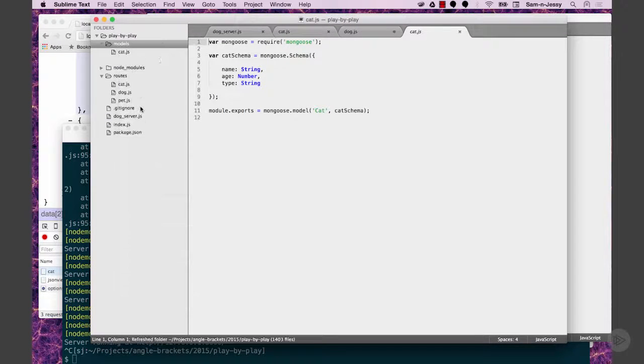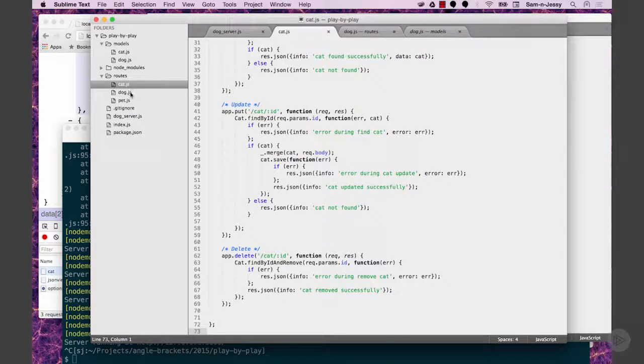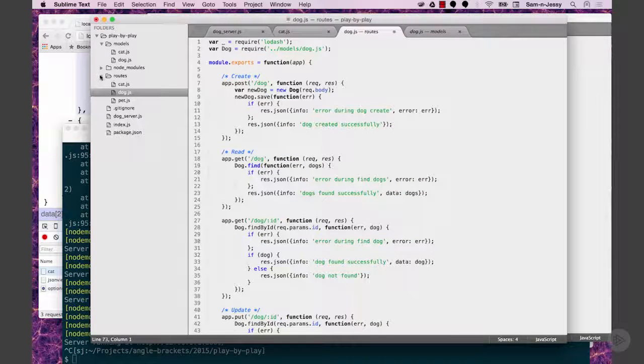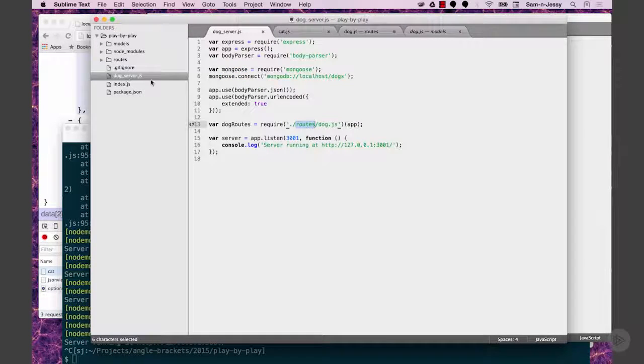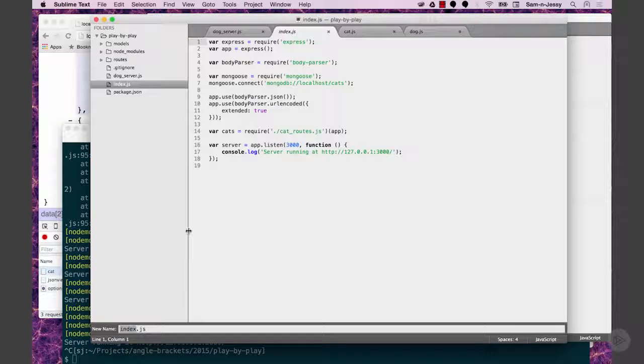So now I've got my cat model and my dog model, so my cat schema and dog schema, again, just very simple as you can see. I've got my cat routes and my dog routes, so basically pointing at the ports. Now if I look inside my dog server, my index is my cat server, so I'm going to rename this into cat.